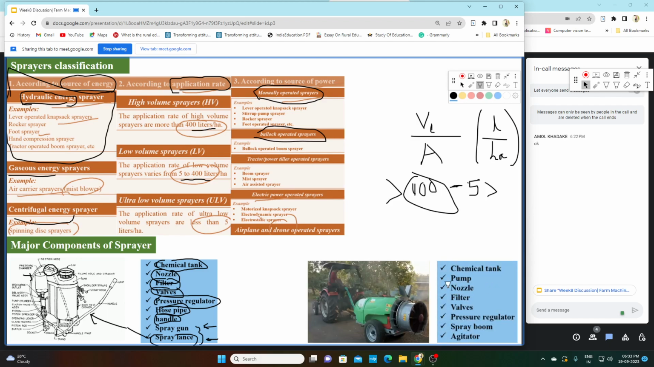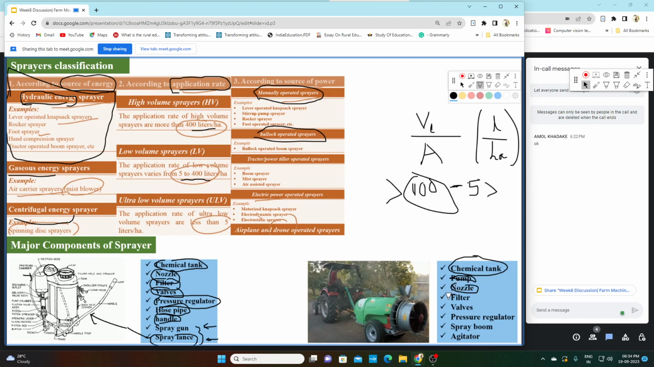Similarly, if we see a tractor operated sprayer, the components are basically the same. Like I told you, with any sprayer you use, we need a chemical tank to store the liquid. Then this is a big sprayer, so we require a pump to generate the pressure. Then nozzle, same, to let the spray droplets come out of the sprayer and be sprayed on the plant. So that is nozzle.